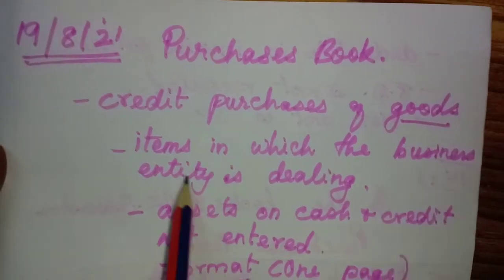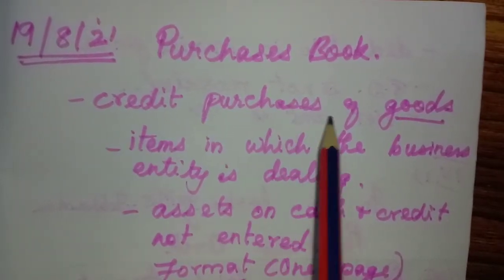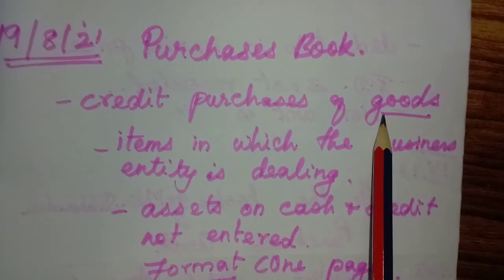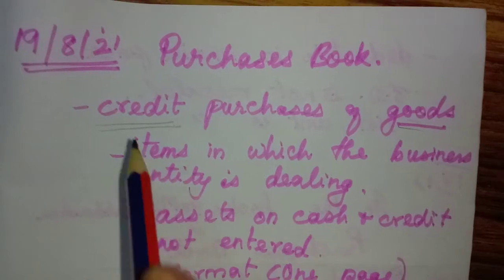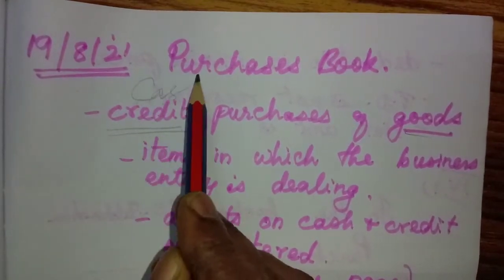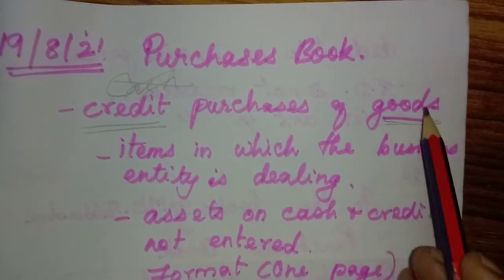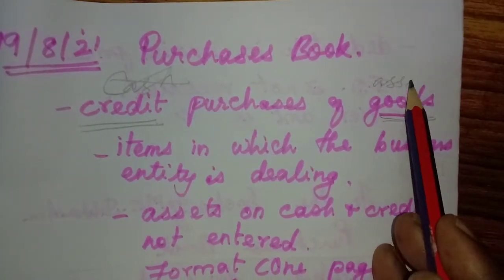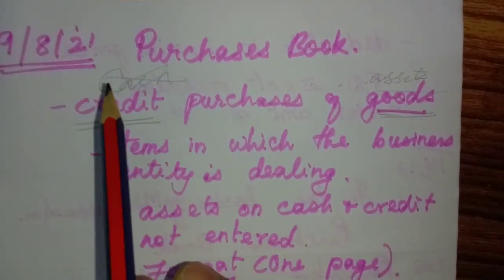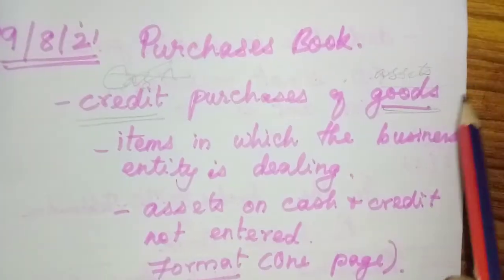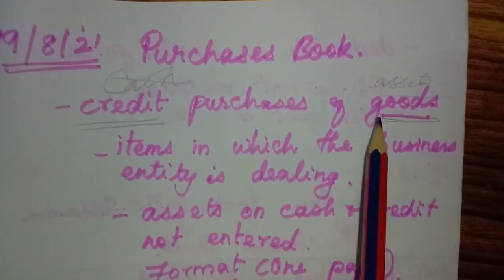Here in the purchases book, what do we enter? All the credit purchases of goods. One thing you should understand: credit purchases. So cash purchases will not come, and only the goods, not the assets. Any assets we purchase, we should not enter. Cash purchase and credit purchase of assets we should not enter, but only the credit purchases of goods.